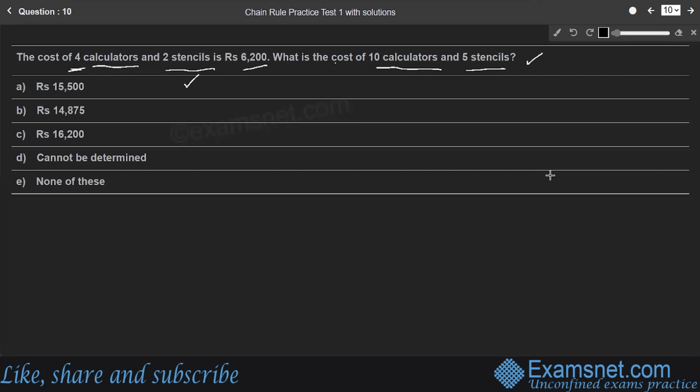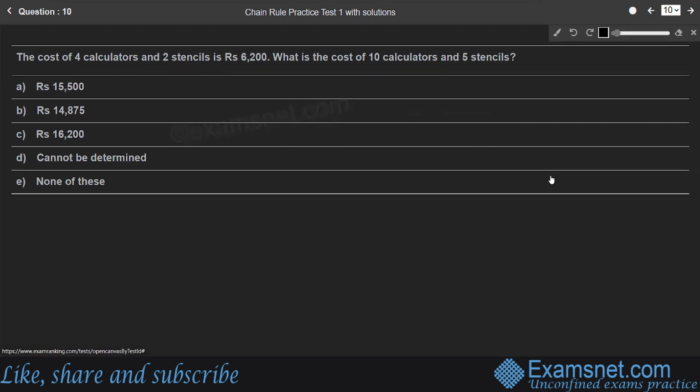So if you take 2 calculators and 1 stencil, you can easily find the cost of 10 calculators and 5 stencils, because 10 is a multiple of 2, which is 2 into 5, whereas 5 is 1 into 5, right? If you get the cost of 2 calculators and 1 stencil as some rupees, then into 5 gives the cost of 10 calculators and 5 stencils, right?